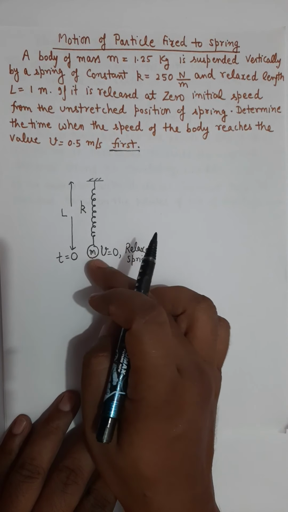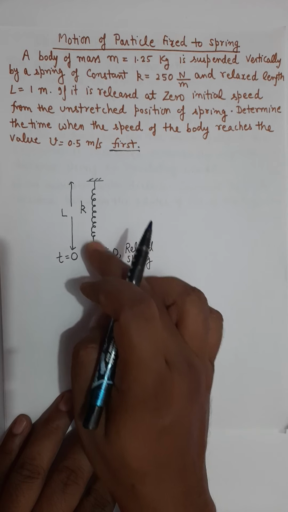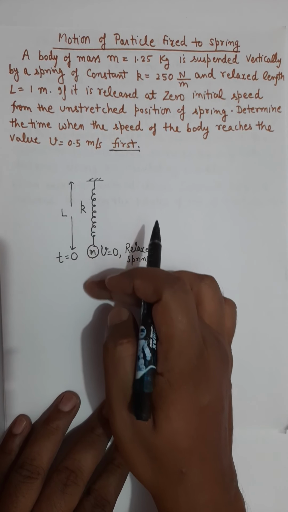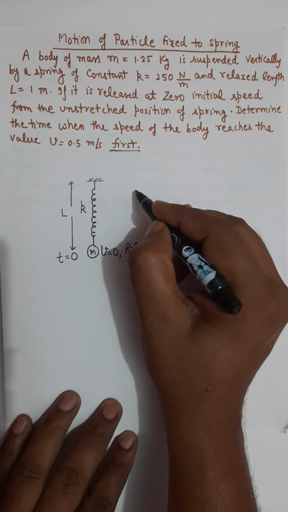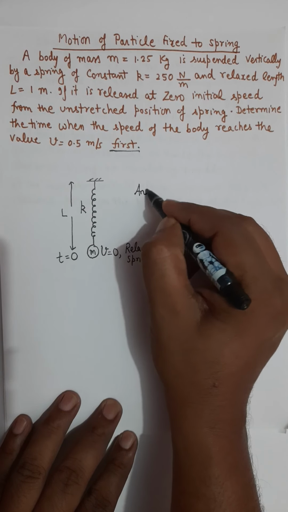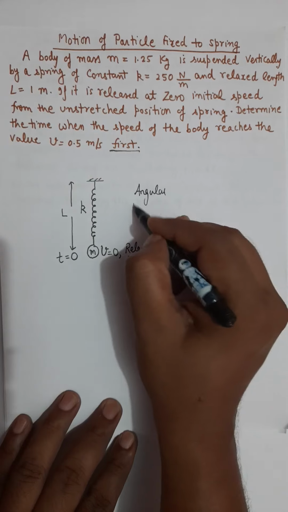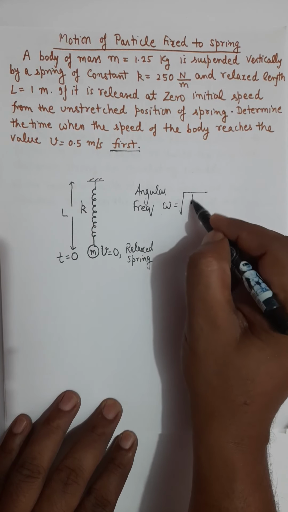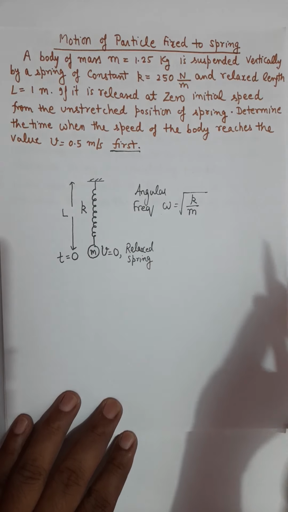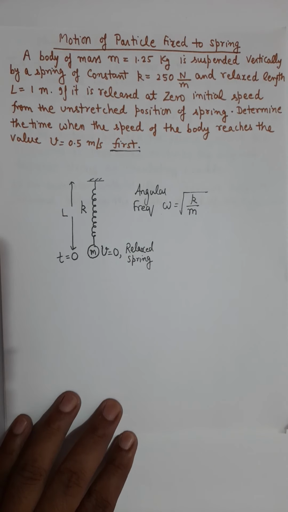We all know that if a particle is attached to a spring, it oscillates, and the angular frequency of oscillation, which we denote as omega, is square root of k over m. That is the angular frequency of the spring mass system.